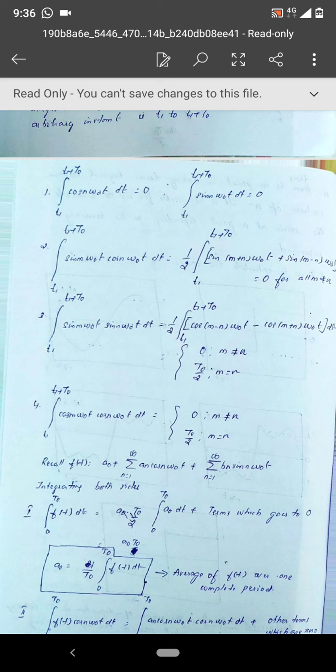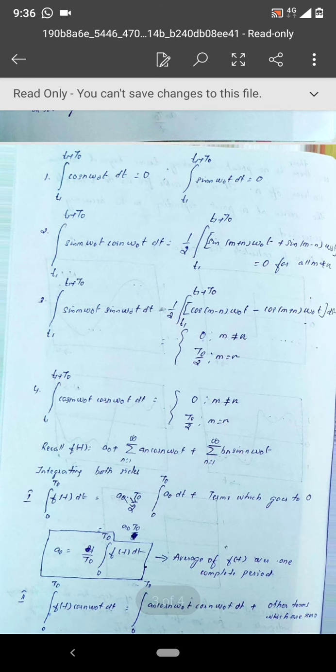Now we see the third case, that is the product of two sine terms, sine m omega naught t sine n omega naught t dt. If you integrate over a complete time period t1 to t1 plus t naught, you apply the identity, and it will be half the integration from t1 to t1 plus t naught of cos (m minus n) omega naught t minus cos (m plus n) omega naught t dt.